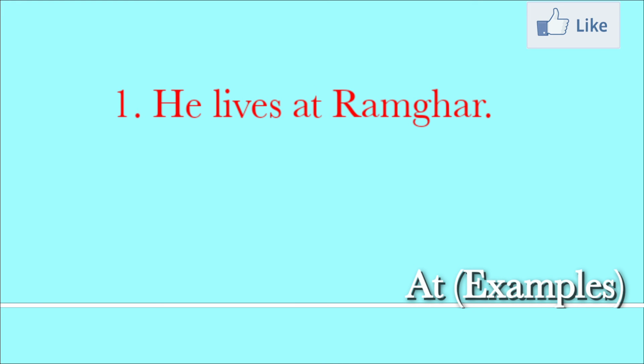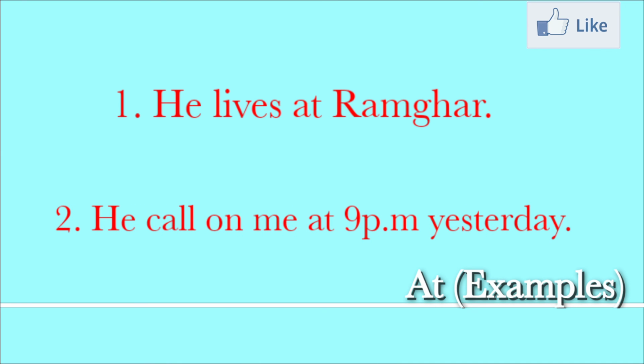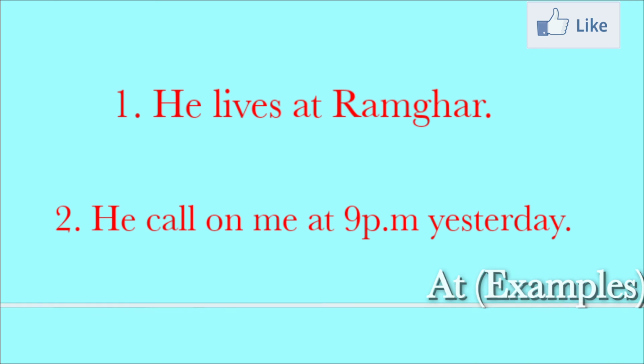Ramghar is a small village in some district. So we use at. Small villages indicate at. He called on me at 9 p.m. yesterday. Here a definite point of time is indicated, so we also use at.